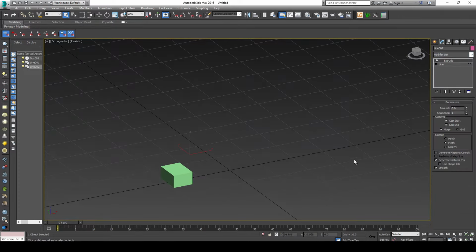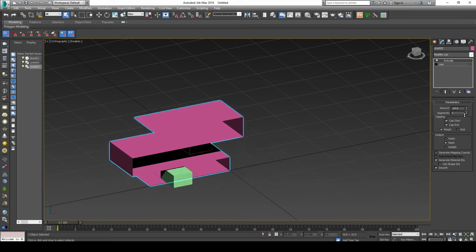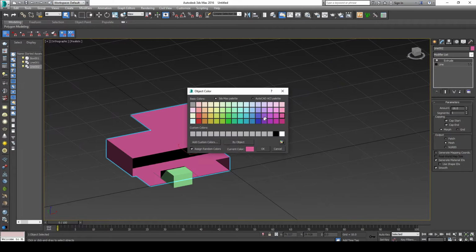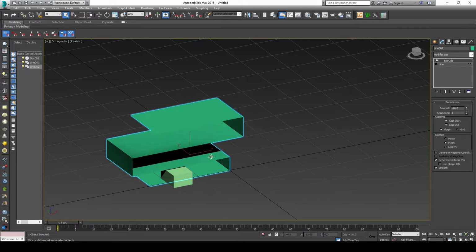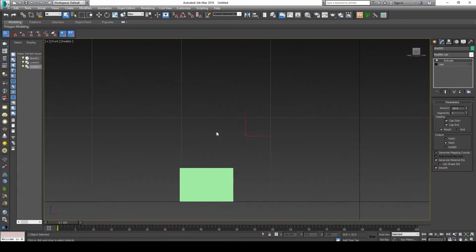Okay, this is it. From here we will increase and decrease. Now let's change the color of this one. Okay, that's fine. We'll go to the front view again.